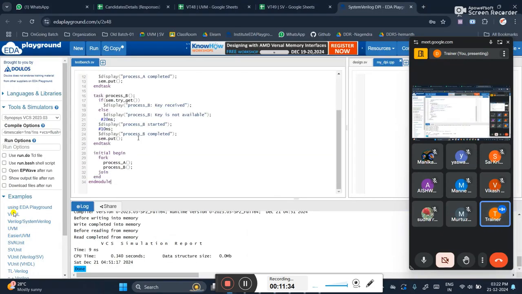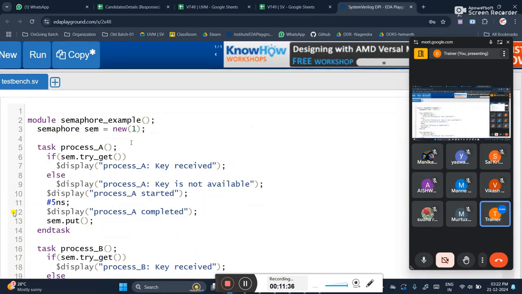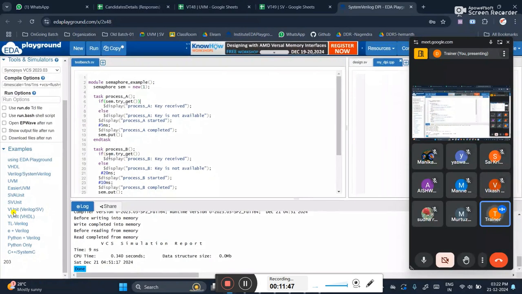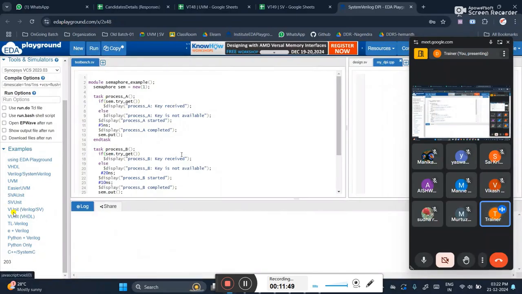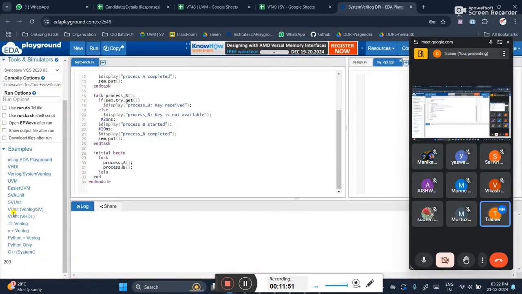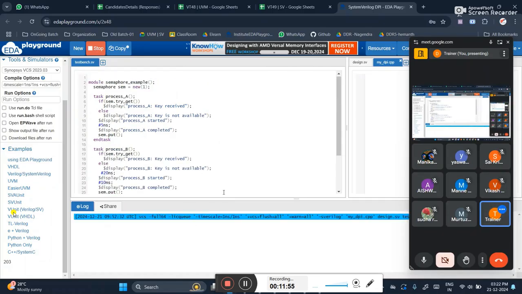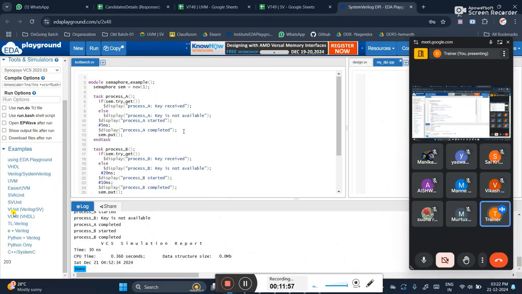As I told, we won't use try get, but still I will show you what happens. Try get is a non-blocking method. So I'm using semaphore again, with one key. You can use multiple keys, and I will tell that multiple keys concept now, don't worry. So I'm using the try get method here, here also, and here also. Here it is of no use, because usually parallel execution only will happen. I'll show the output, because the key is not getting blocked here.